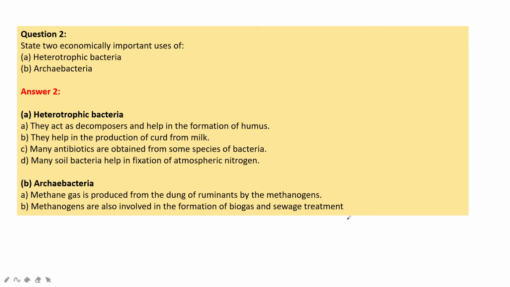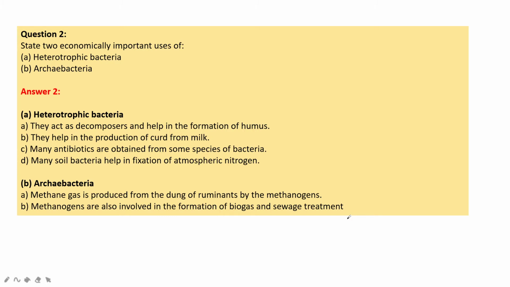Next question. State two economically important uses of heterotrophic bacteria and archaebacteria. Heterotrophic bacteria act as decomposers and help in the formation of humus. They help in the production of curd from milk. Many antibiotics are obtained from some species of bacteria. Many soil bacteria help in the fixation of atmospheric nitrogen.